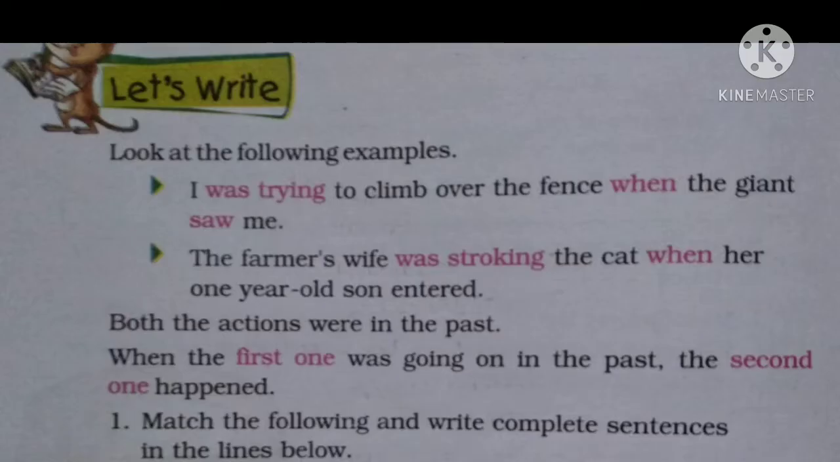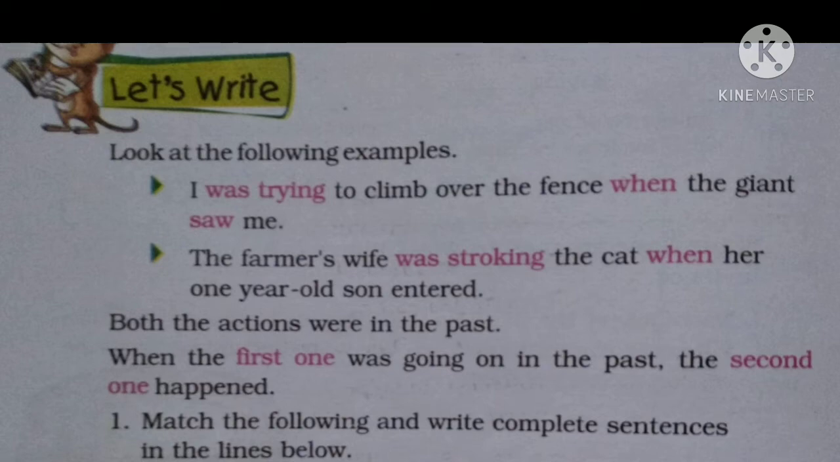Now let us look at these following examples. The first one, it is given, I was trying to climb over the fence when the giant saw me. So here you can see the words was trying, when and saw. Was trying is in the past tense. The two sentences are joined with when, and saw again is in the past tense. So two different tenses of past are used. One is in the past continuous and one is in the simple past.